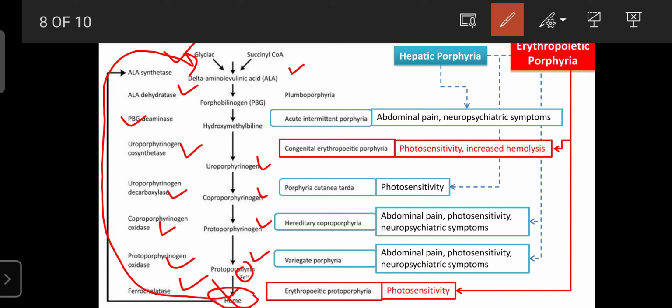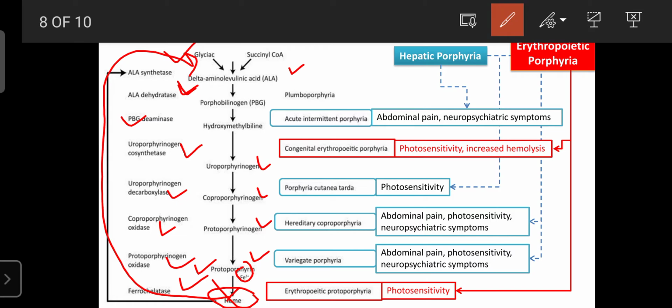It is then completely converted into bilirubin. That is why the bilirubin level increases in the body. That condition is known as porphyria. Or if there is any deficiency in the enzyme, then the reactions cannot continue. Due to that, the porphyrin precursors, whereas this is the final porphyrin, are found in the urine, which is also known as porphyria.